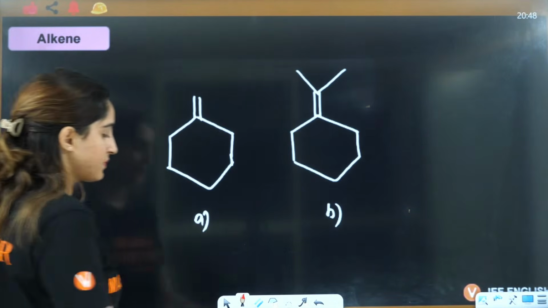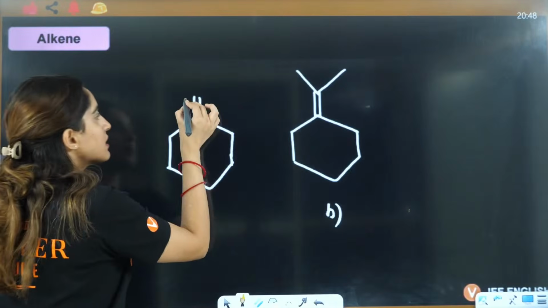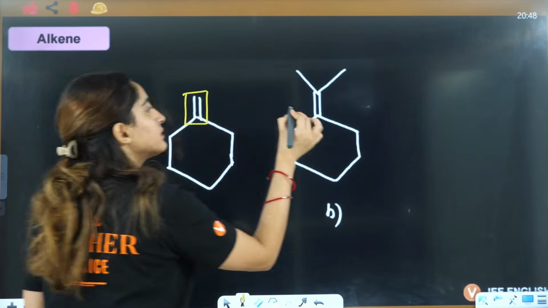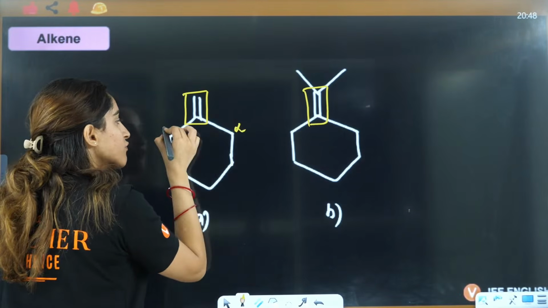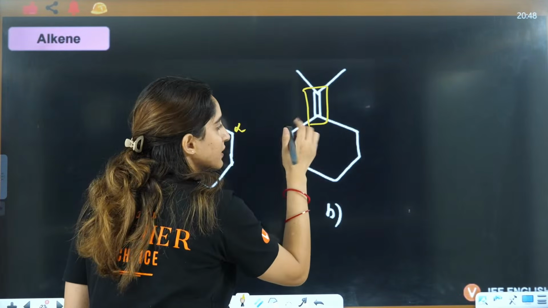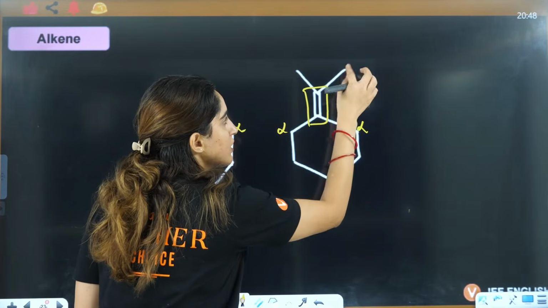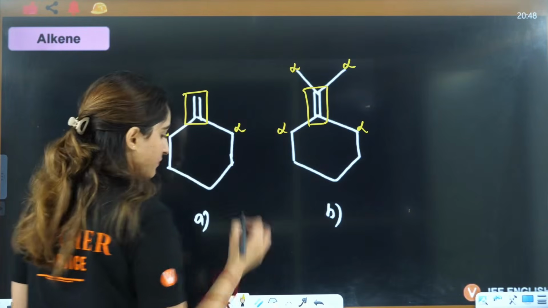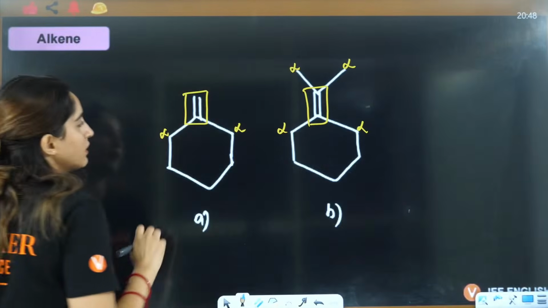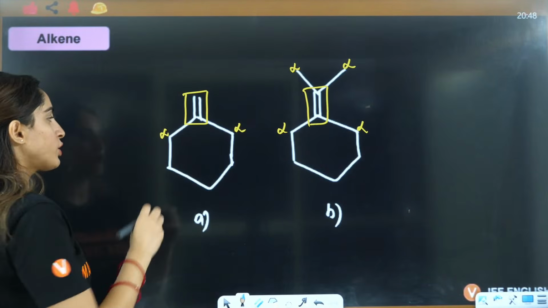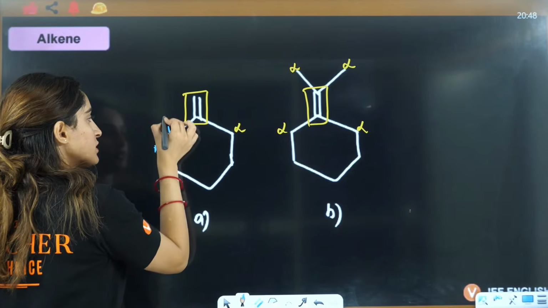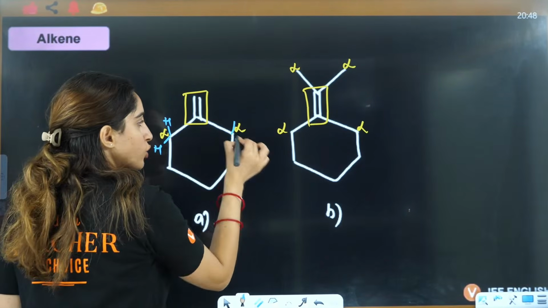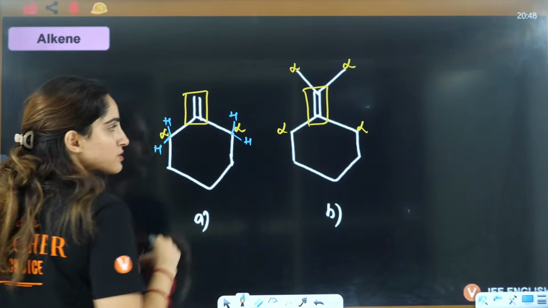Let's see this one. This is alkene, this is alkene. Next carbon connected to it is alpha, alpha. Next carbon connected to it is alpha, alpha, alpha, alpha. Right? Here no double bond to this one. That means it is sp3. To complete the tetravalency, 2 hydrogens are required.